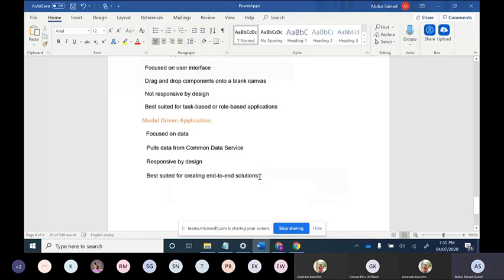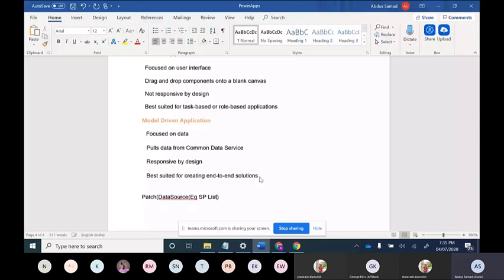Patch is there. After that, we give the name of the data source, and after that we give one comma. Data source, currently we have for example SharePoint list.